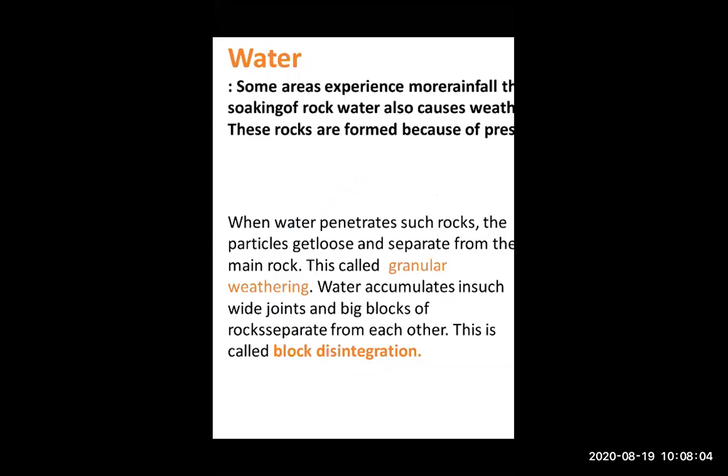Whenever water is collected in such big and wide joints of a big block of rock, the rocks get separate from each other, and it is called block disintegration.